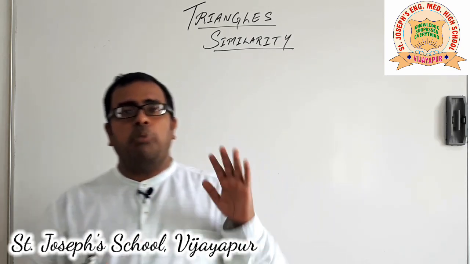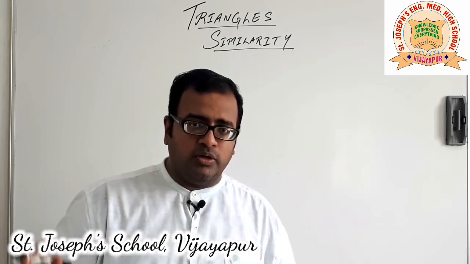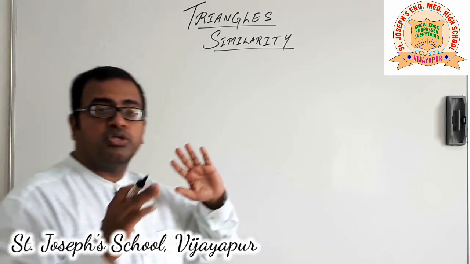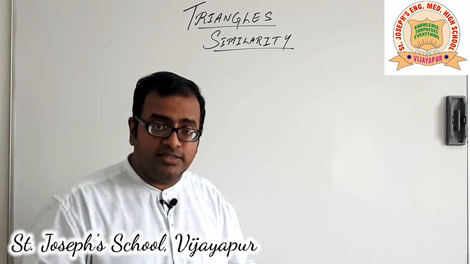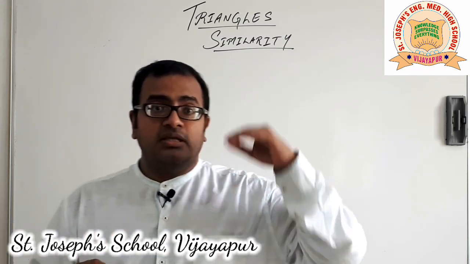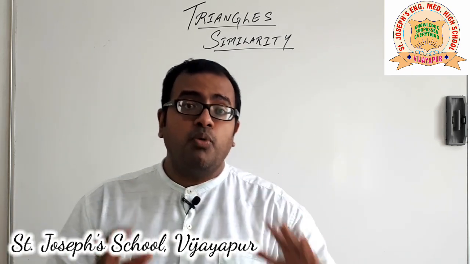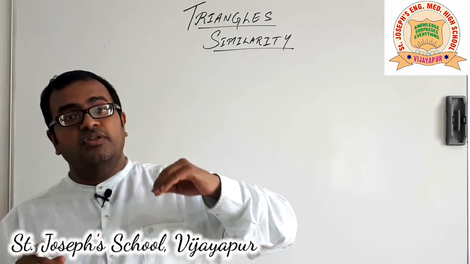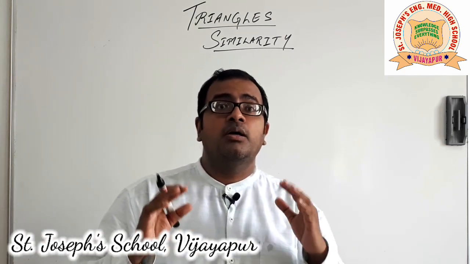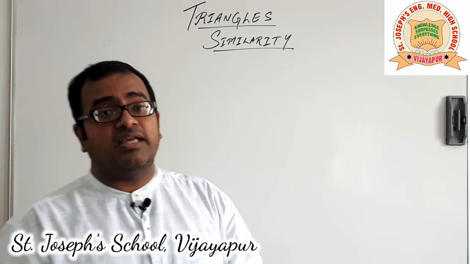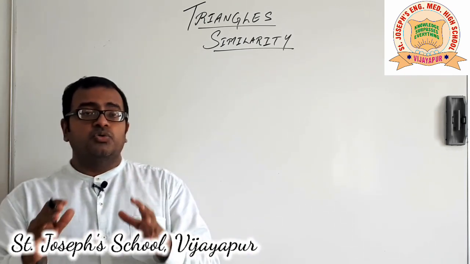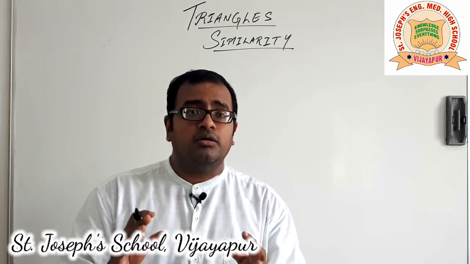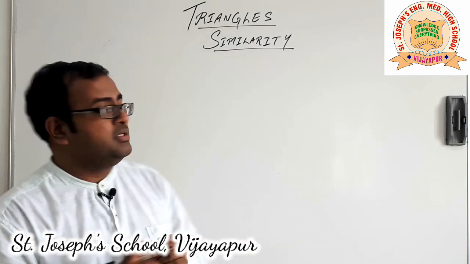So when you are talking about polygons, instead of saying about the angles, what we can say is, if the corresponding sides are proportional, let me repeat that, if the corresponding sides are proportional, then we can say that the two figures are similar.